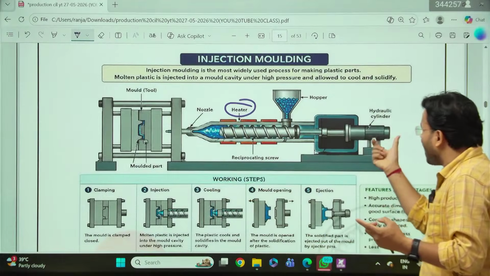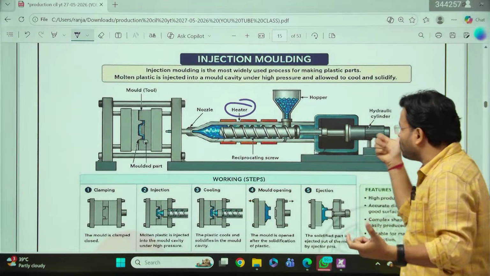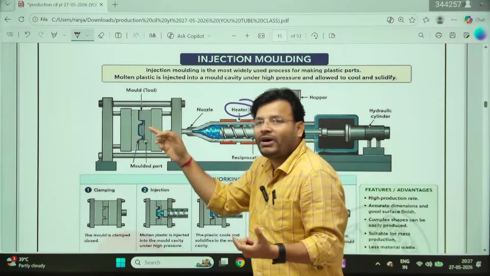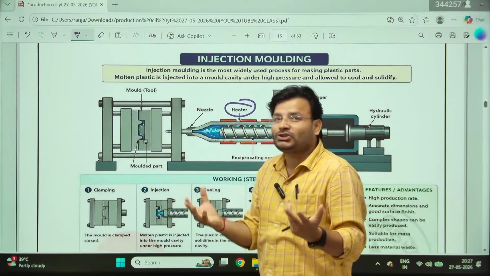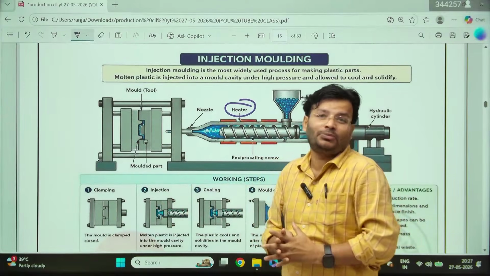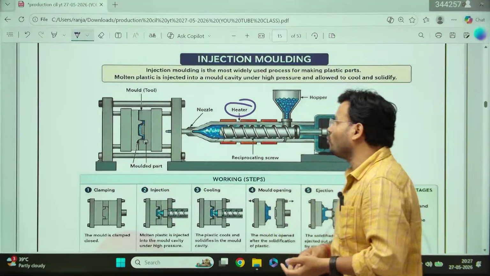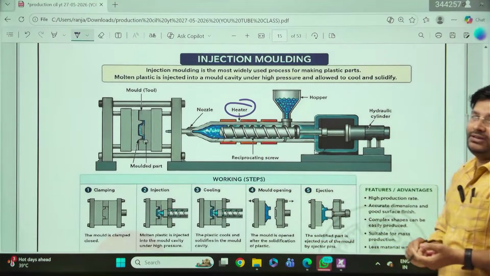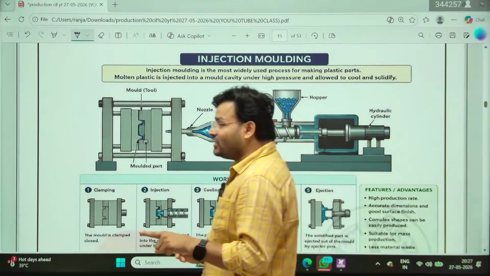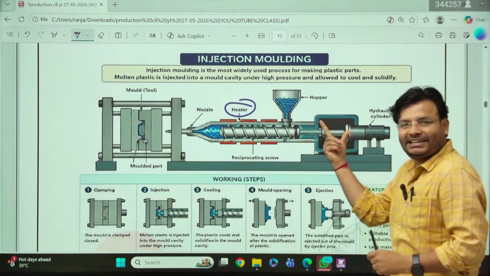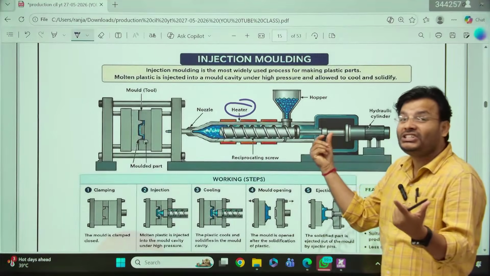After that, you have to inject it like an injection. You give more pressure, and it will take whatever desired shape you require. That's why whenever you make any product using plastic, you prefer injection molding. Now, the question is why it is called injection? Do you think it is like an injection? It is like an injection, no? That's why it is called injection molding.